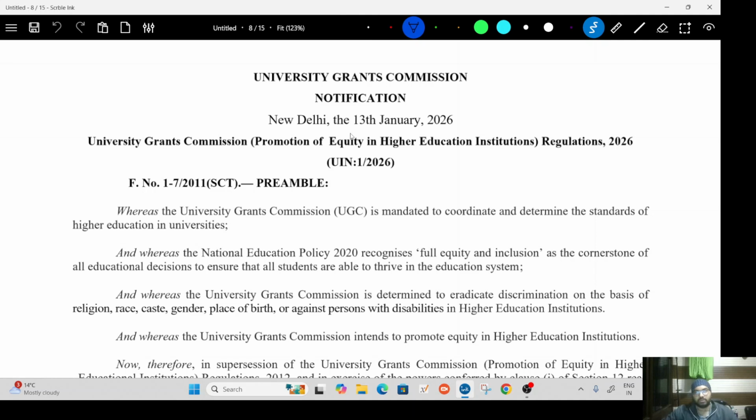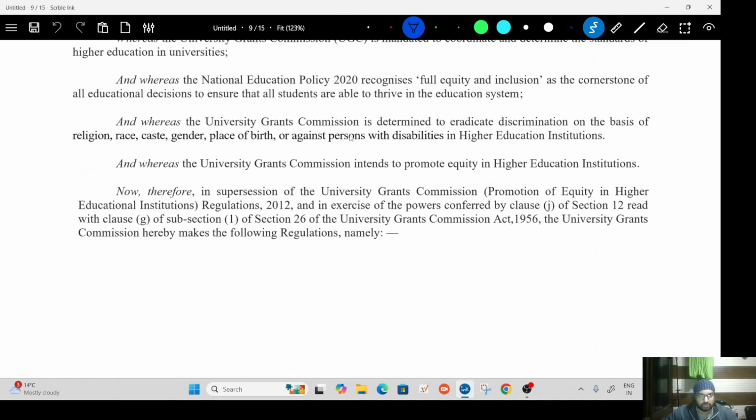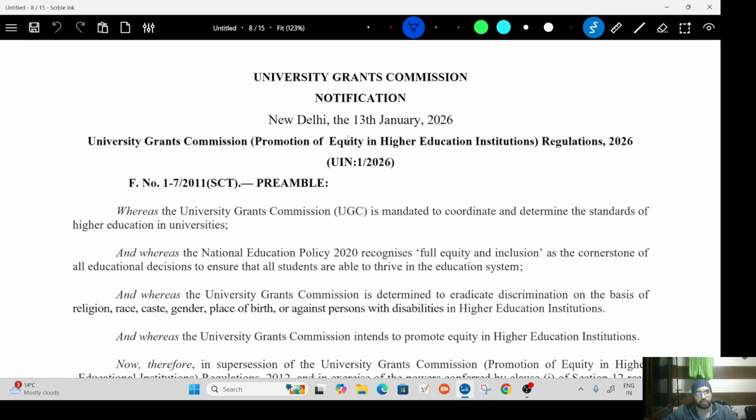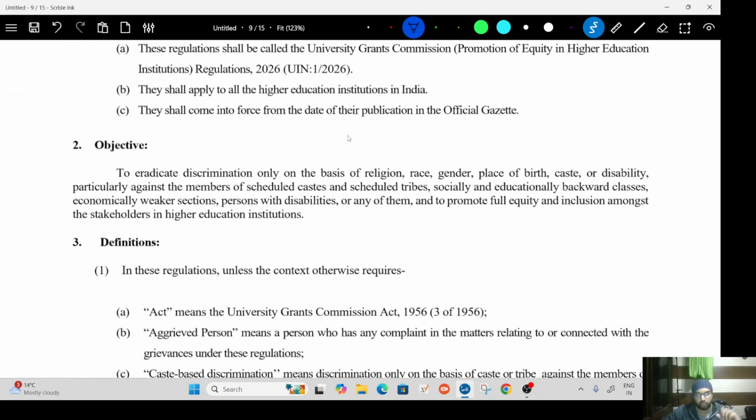Now, to start with, let us understand what is the objective of these laws. The rules are University Grant Commission, Promotion of Equity in Higher Education Institute, Regulation of 2026. Now, the objective of these rules is obviously to eradicate discrimination. Now, remember, we will define discrimination. This rule has defined discrimination.